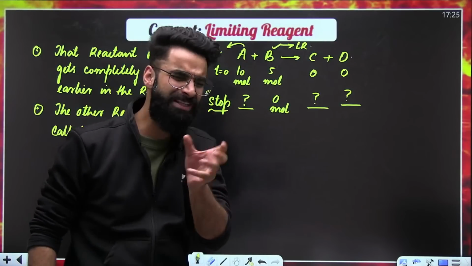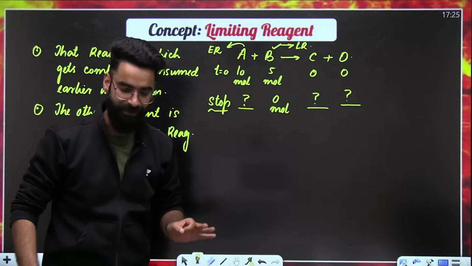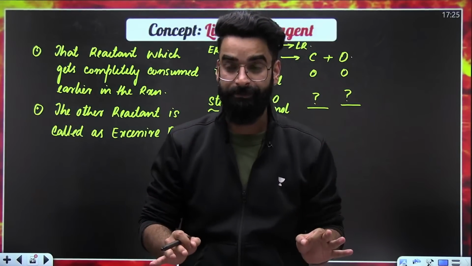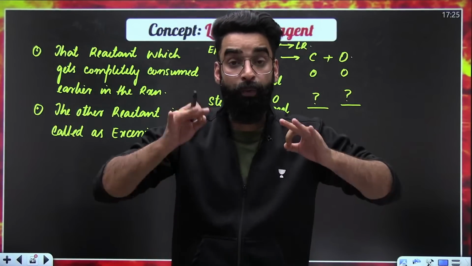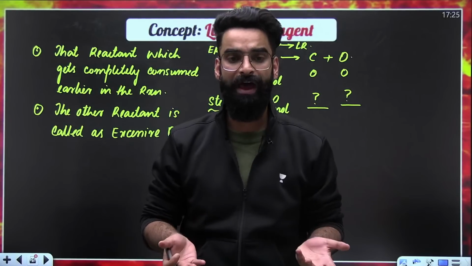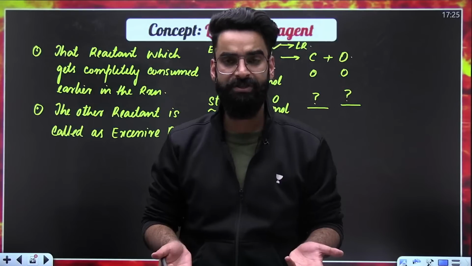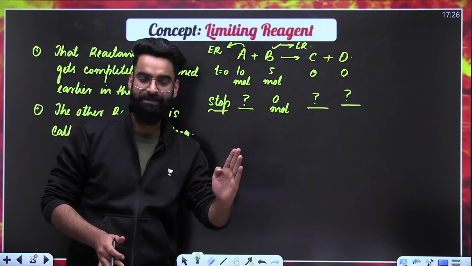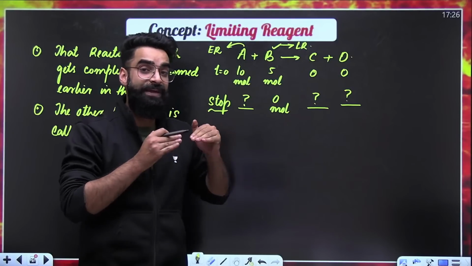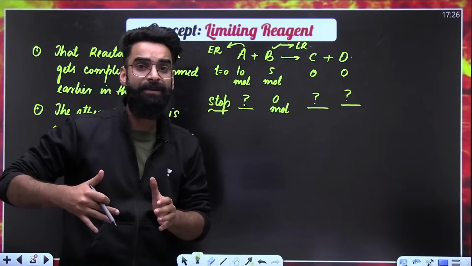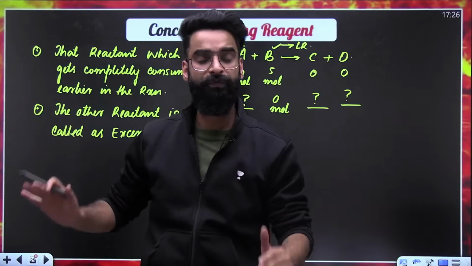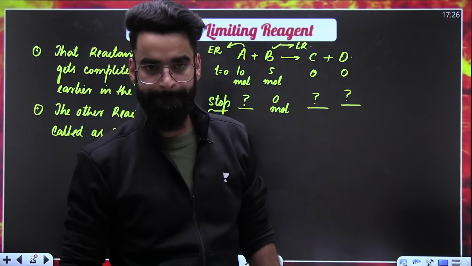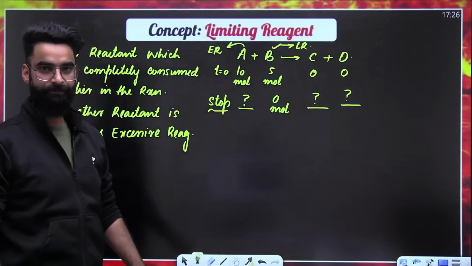So I hope you got the idea of what a limiting reagent is. In short, the limiting reagent is the one which gets completely consumed in the course of the reaction. And when one of the reactants gets consumed, the reaction stops. If one is the limiting reagent, the other one is called the excess reagent. There will be some moles of excess reagent left in the container, and some moles of products which would have formed. I hope the concept is a bit clear to you.